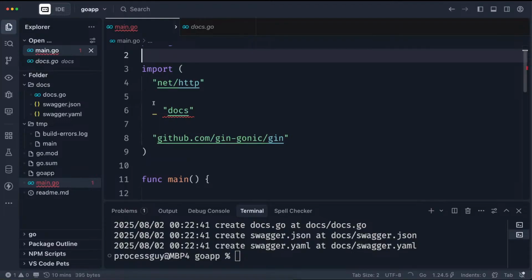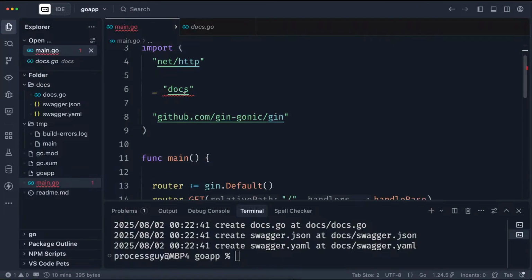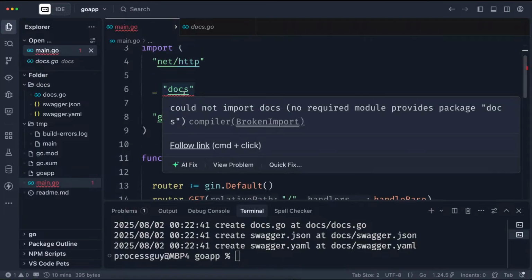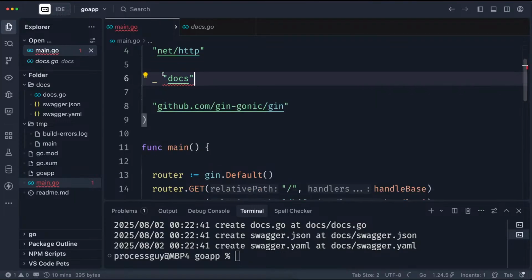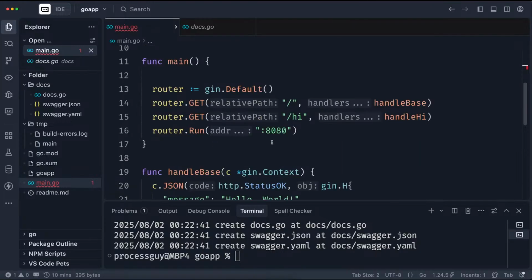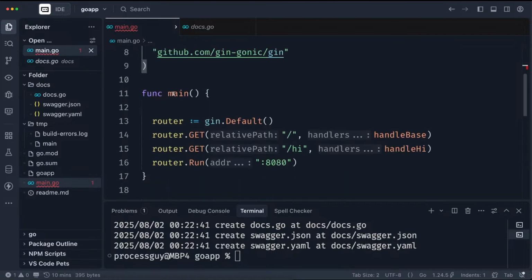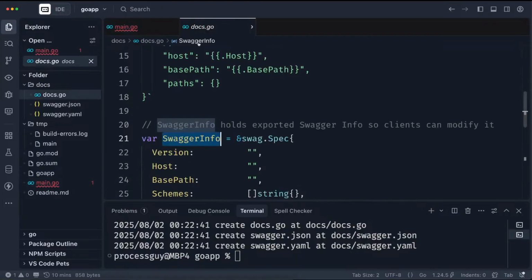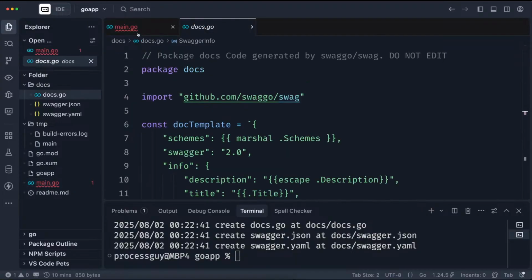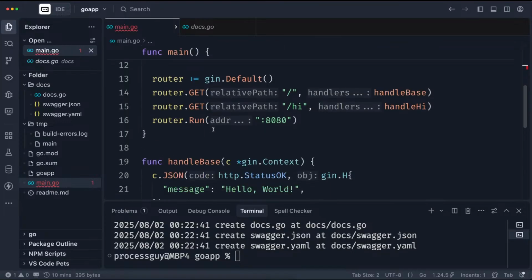Once you do something like this, underscore and the package, you are forcing the package to stay. You're saying, hey, don't mess with what I'm doing, leave it, I know what I'm doing, don't automatically do anything for me. You're telling it to just leave this code that you're bringing in, while you're still doing some things underneath. So let's go ahead and see how the whole thing works. I just did underscore docs to lock this in for now. Let's see the next thing that we need to do.